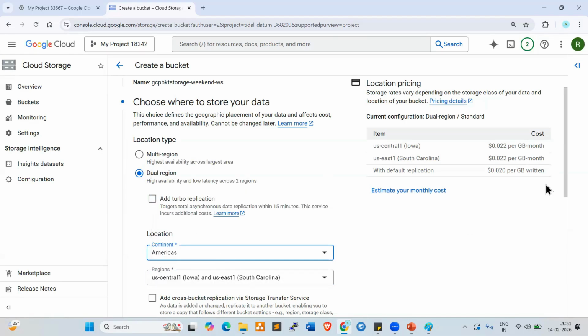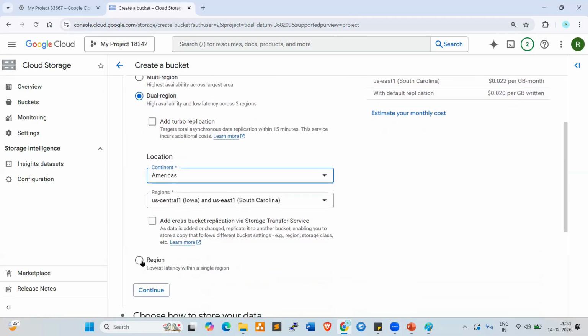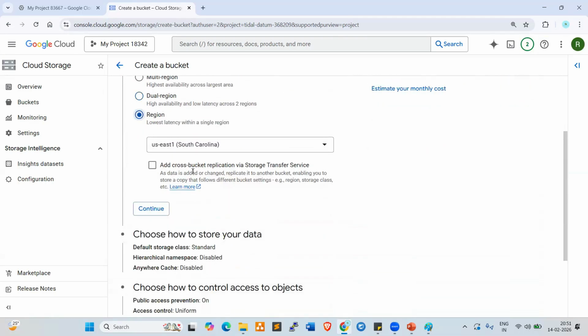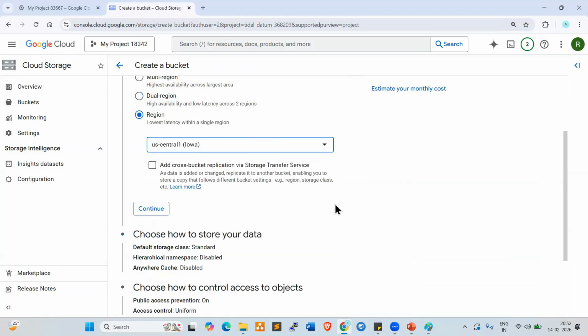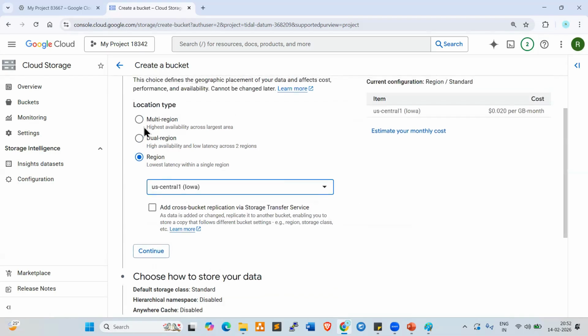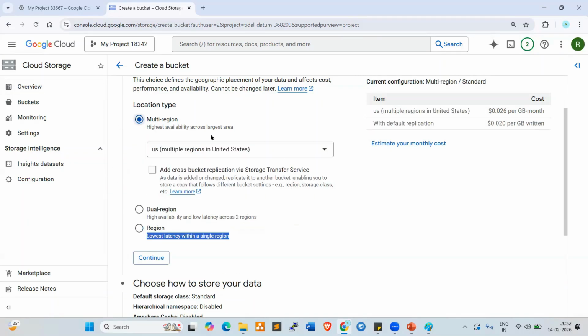Next, the third one is region, single region. Look at here, single region. US East one or US Central one, whatever you want to select, you can select, right? So the first one, multi-region, is the highest availability across the largest area. Dual region, high availability and low latency across two regions. Region, lowest latency within a single region, right? So you can select any multi-region or anything.